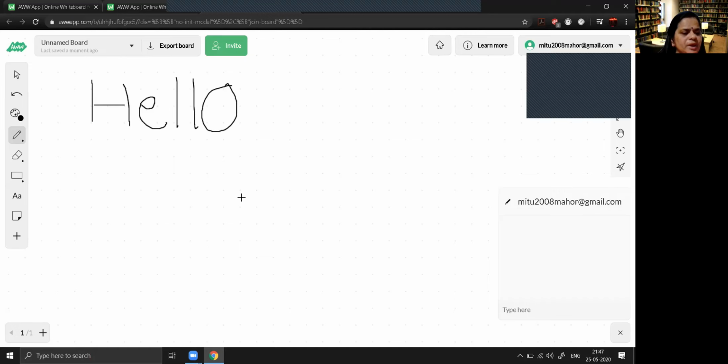So this is how you can write. Now suppose you want to write the next part in red color and a little bit thicker line. So what you can do, you can keep the pen size at 3, and we have chosen the red color.